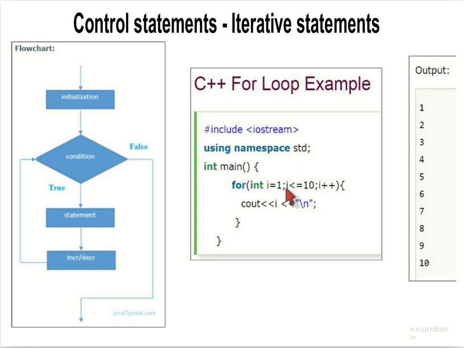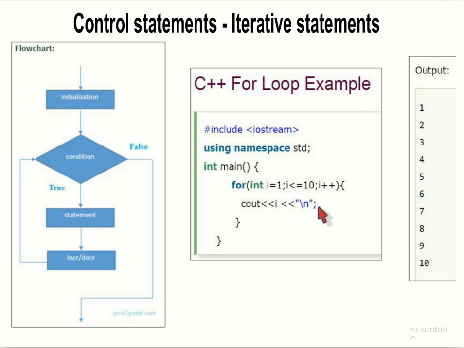In this case, 1 is less than or equal to 10, so it will execute the loop. Cout i means the i's value is now 1, so it will produce output 1.